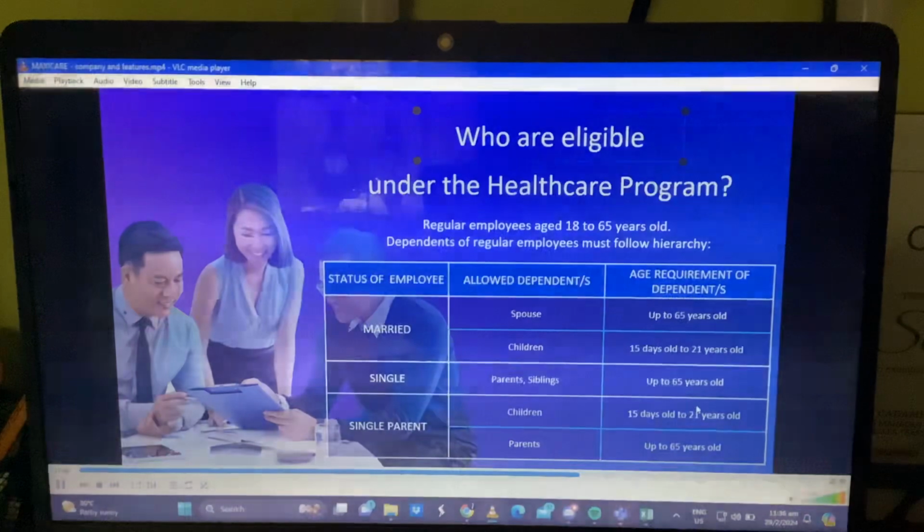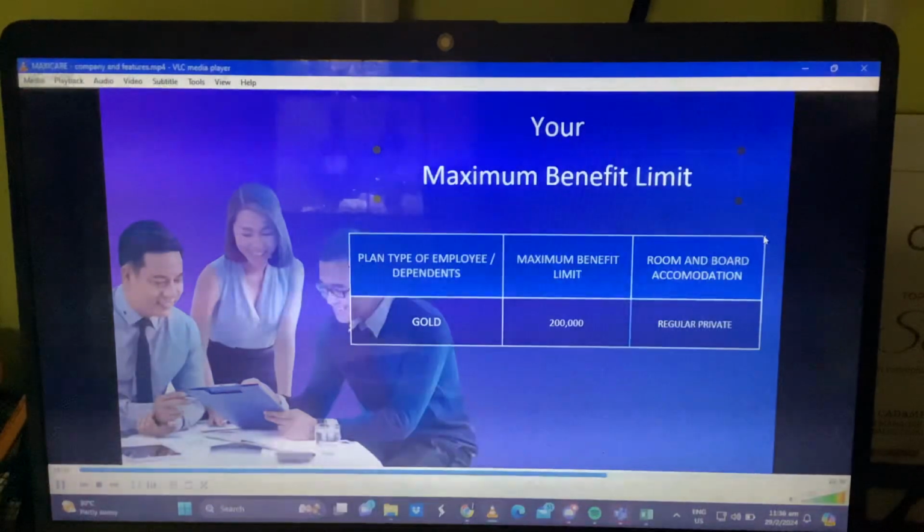So sa single naman, parents and siblings, so just make sure that, again, parents up to 65 years old, and then sa siblings naman is 23 years old below. Single parent, children must be 15 days old to 23 years old, and then parents should only be up to 65 years old. Okay? But since this is a group plan, we have also considered other ages. Let's say sa case ni Doc, her mother is already 65 plus, so there is a category for that, but it's a different premium rate. Okay. I'll just show later on.